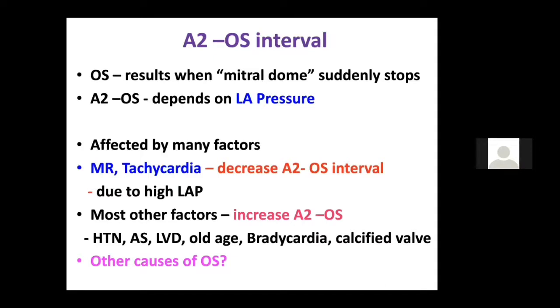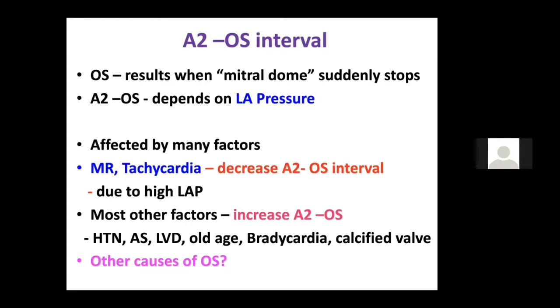Whereas any factors which increase the left ventricular end diastolic pressure, why? The LA pressure is high, and if the LVEDP also becomes high, the crossover will take more time. So the opening snap will happen later. Anything which increases the LVEDP, the crossover will occur later, and that is why you get a later opening snap. Like hypertension, old age, which cause the raised LVEDP, aortic stenosis causes a raised LV end diastolic pressure, bradycardia may cause raised LV end diastolic pressure. So these are the causes which increase the A2 to OS gap, as compared to MR and tachycardia, which decrease the A2 to OS gap.